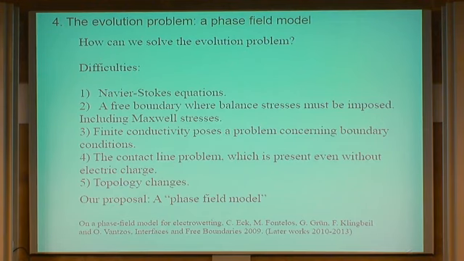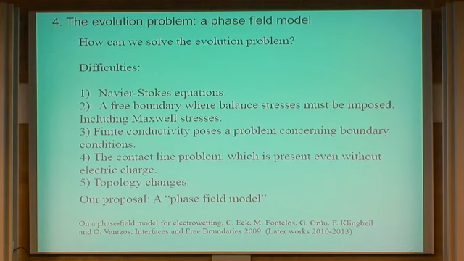Now, this problem has a lot of difficulties. Let me just tell you some of them. So, to begin with, there is Navier-Stokes. You're familiar, there's a big problem with Navier-Stokes in 3 dimensions. But if we consider that inertia is very small, negligible, so we take Stokes, this difficulty is not so serious. There's a free boundary, and we have to impose the free boundary balance of stresses, including the Maxwell stresses, those associated with the electric field. The finite conductivity also poses a problem concerning what happens with the charges across the interface, as Juan Luis said. There's a problem there too.